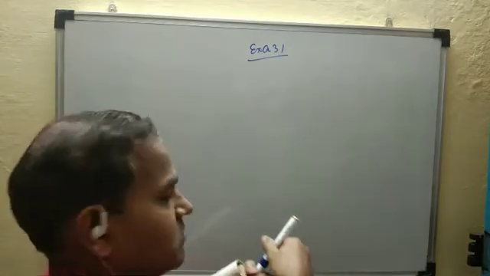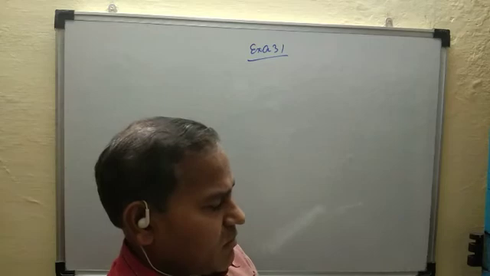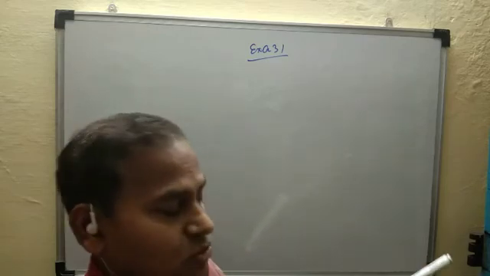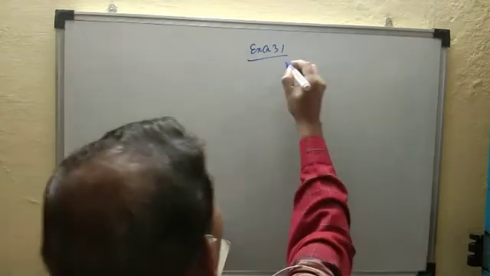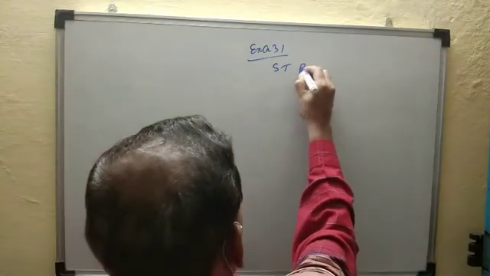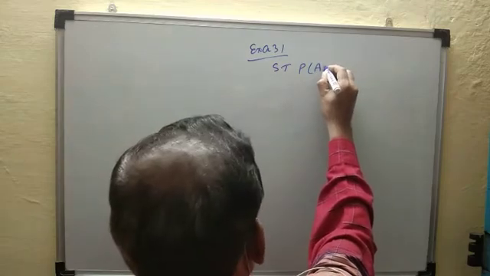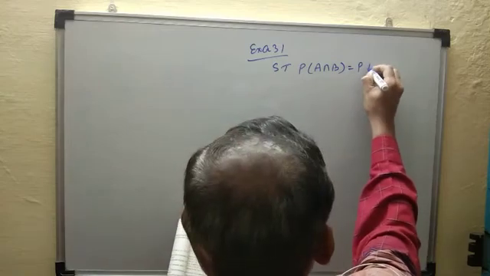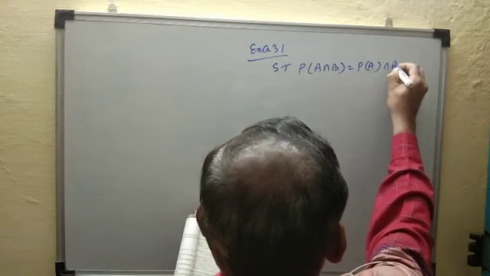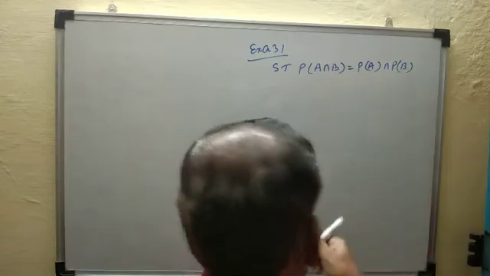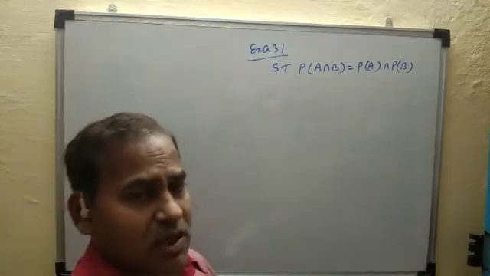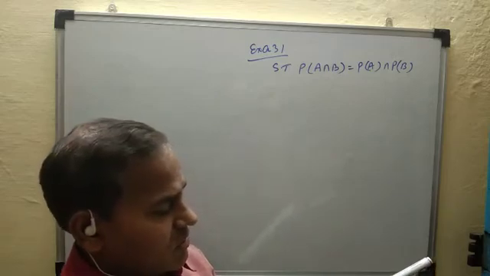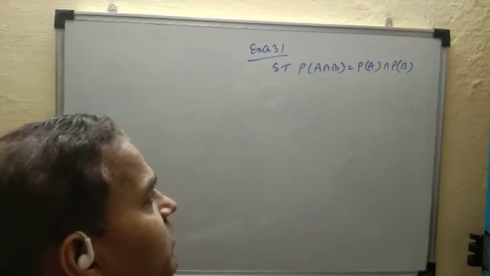Example number 31. For any sets A and B, show that the power set of A intersection B is equal to the power set of A intersection the power set of B. Here A and B are any two sets.